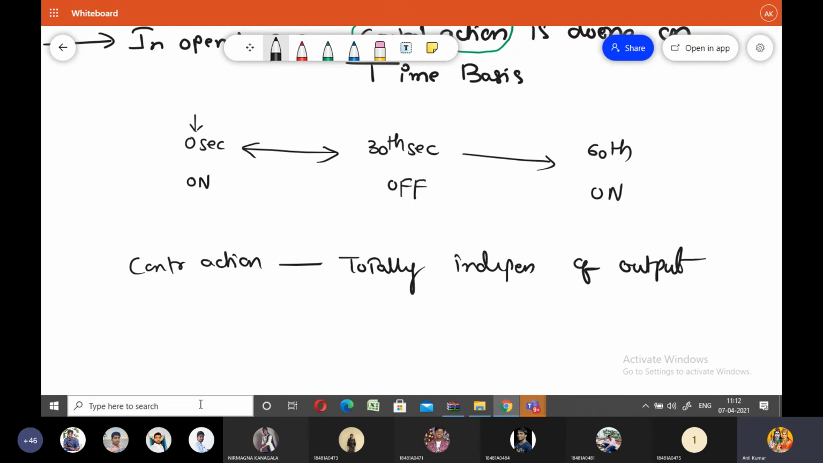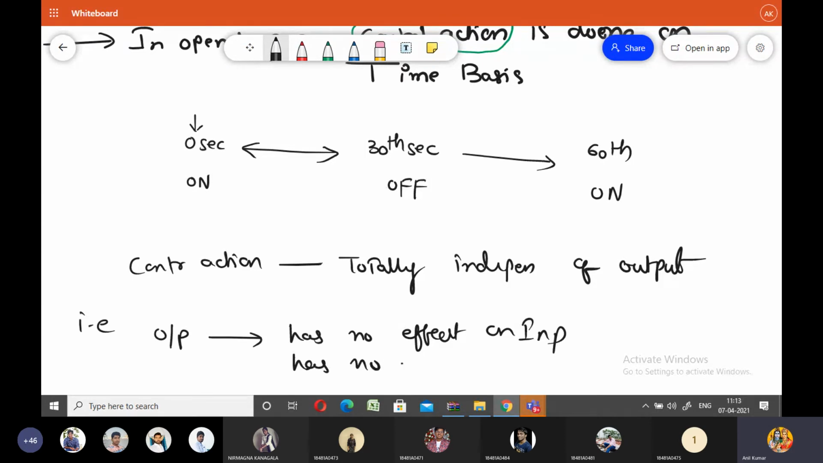Okay, I would like to explain that clearly. So the output has no effect on the input. That means the output has no effect on the control action. So this is called the open loop control system. In open loop control systems, the control action is done on the time basis.